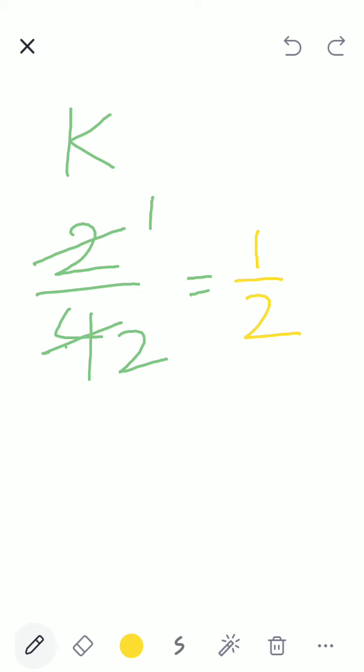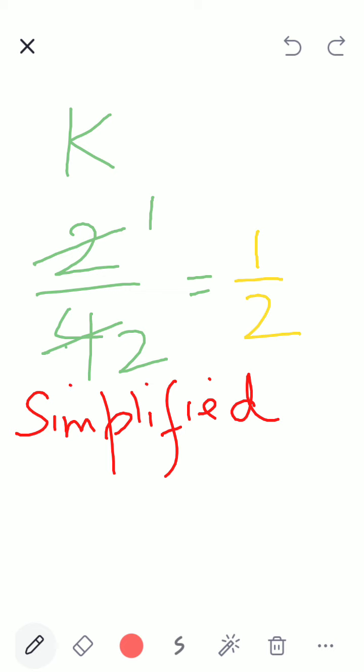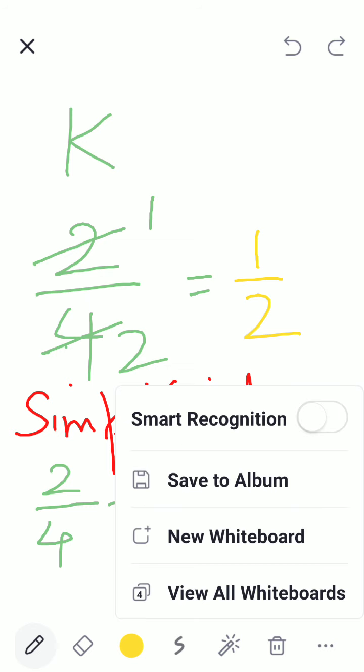So what have I done? I have simplified 2 by 4 to 1 by 2. Or I will say I have converted.